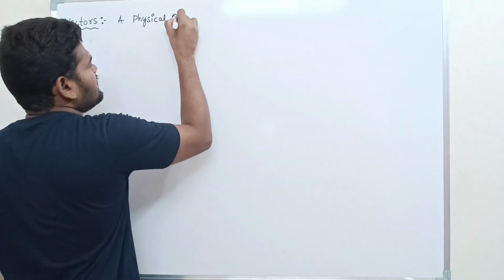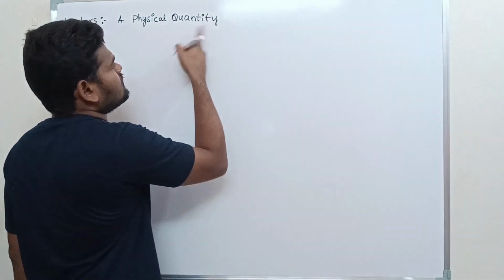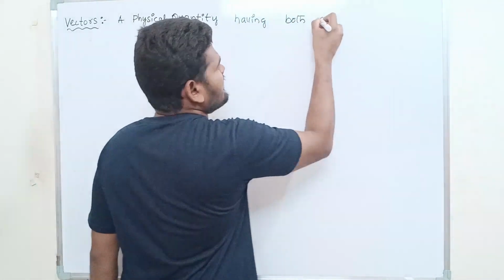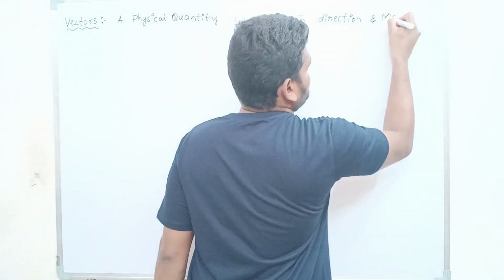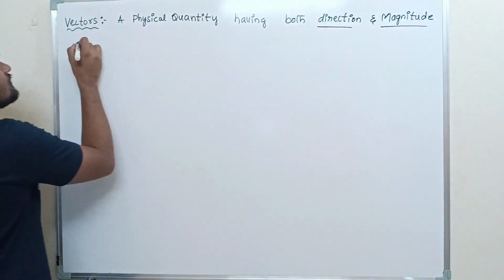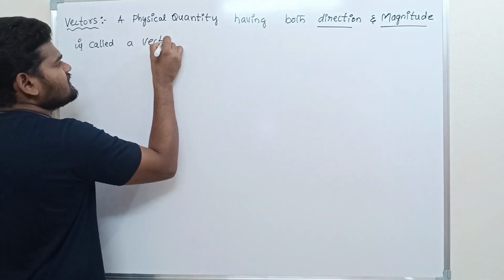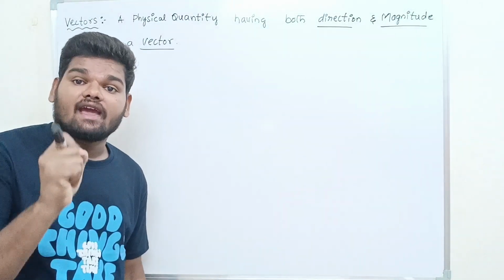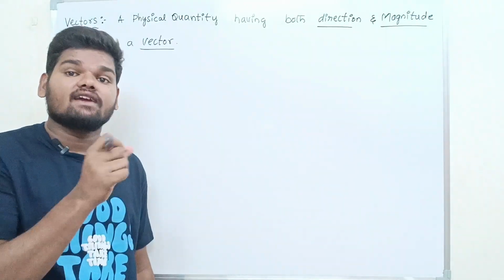A physical quantity having both direction and magnitude is called a vector. So, what is the meaning of vectors? A physical quantity having both direction and magnitude.